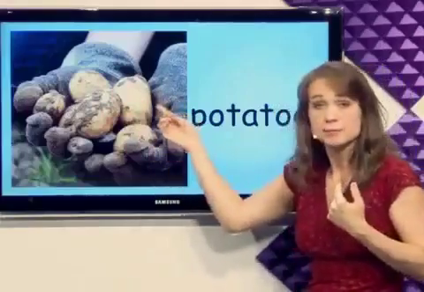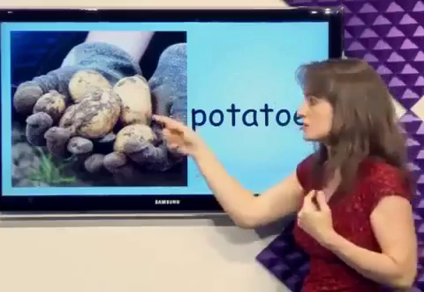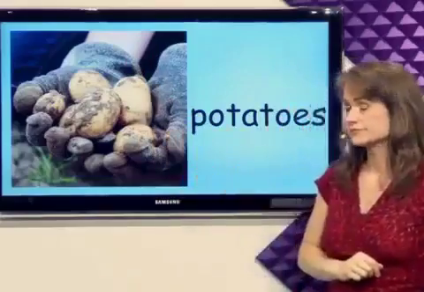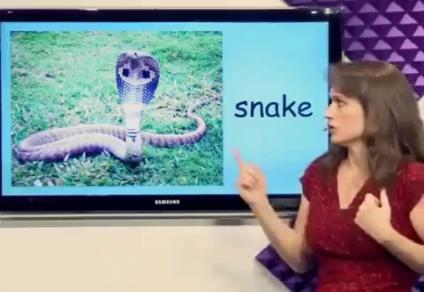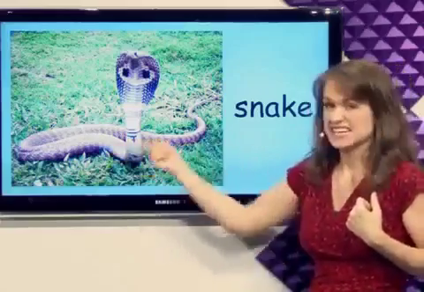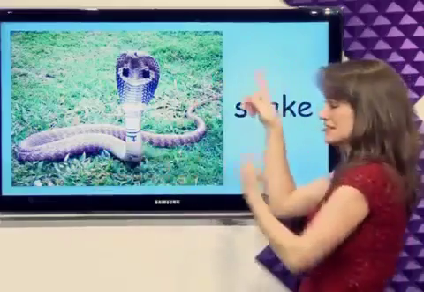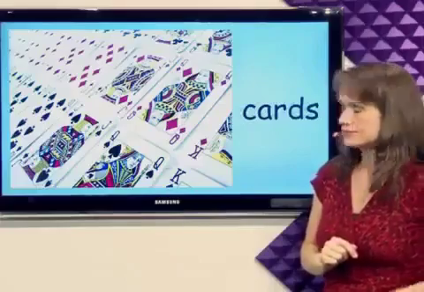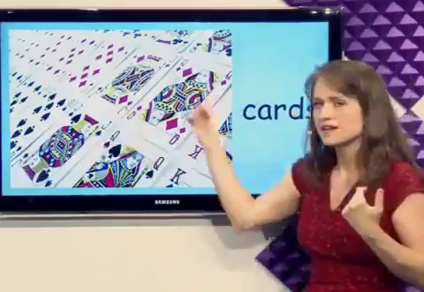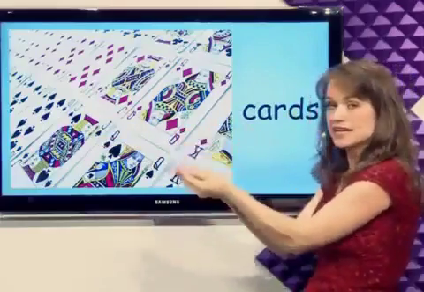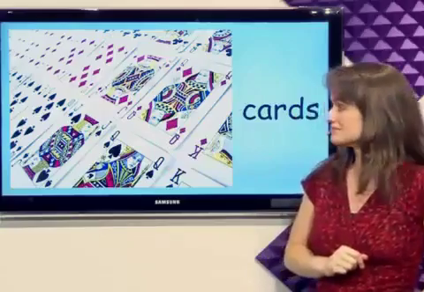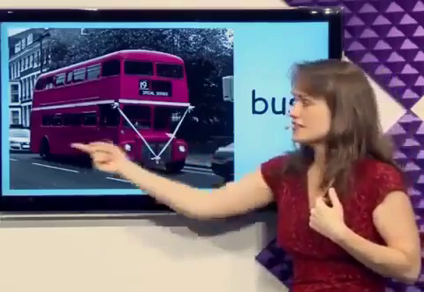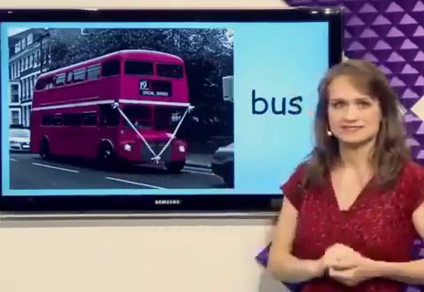What are these? Potatoes. These potatoes are covered in dirt. Potatoes. What is this? Snake. This is a big snake. It's in the grass. Snake. What are these? Cards. We can play with cards. Do you remember what this is? Bus. This bus is red.